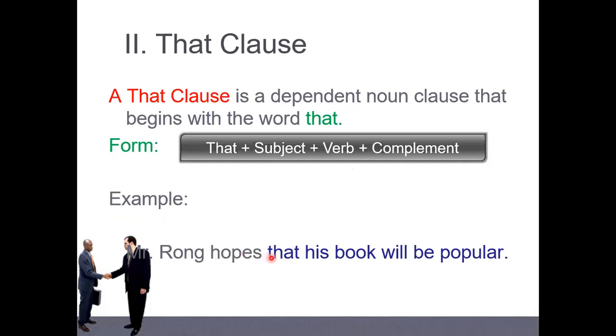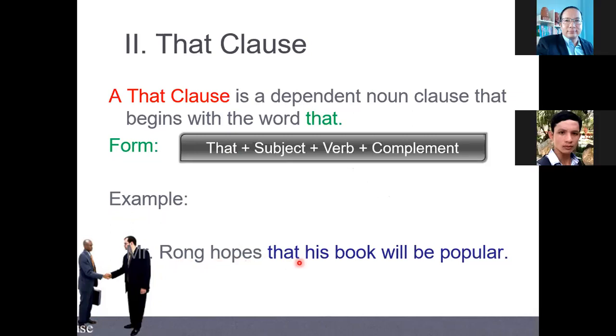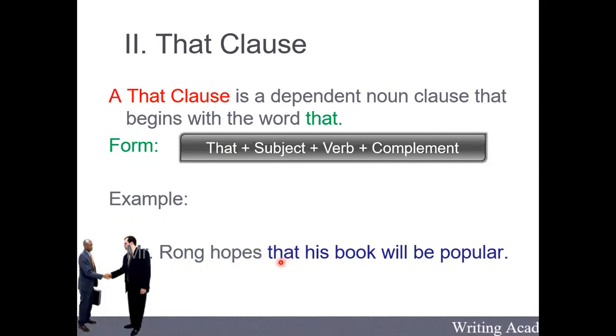Noun clauses usually stand before or after a verb. Like in this example: Rong hopes that his book will be popular. So which one is the noun clause, everybody? That his book will be popular. And before that, is there a noun or a verb? Hope here, noun or verb? Verb, right? So this is not an adjective clause and not an adverb clause. This is a noun clause.